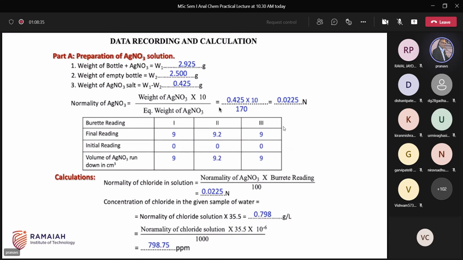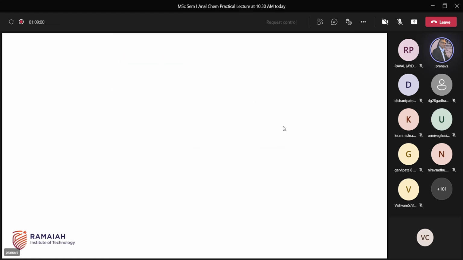In the exam, all of you will get different concentrations of AgNO3, meaning all of you will get different weights of AgNO3. So the concentration of AgNO3 will change, and the amount of AgNO3 rundown to get the endpoint will change for every student. Because the concentration varies, the volume consumed for the endpoint will change in the exam for all the students. If any confusion, just mail us. Thank you.